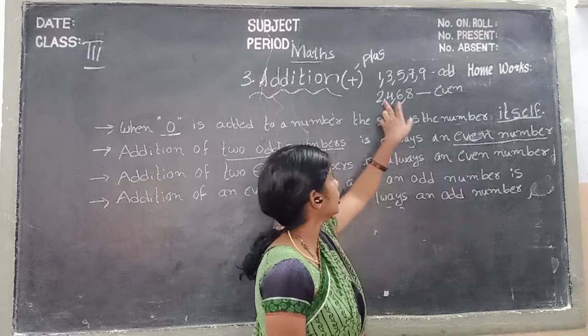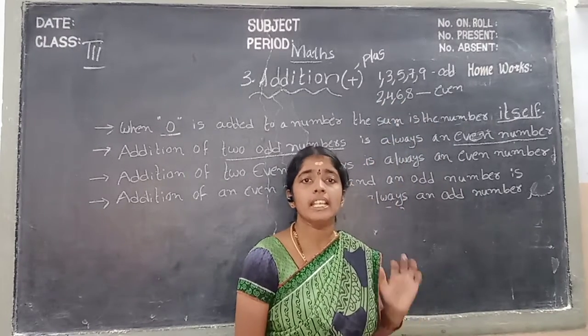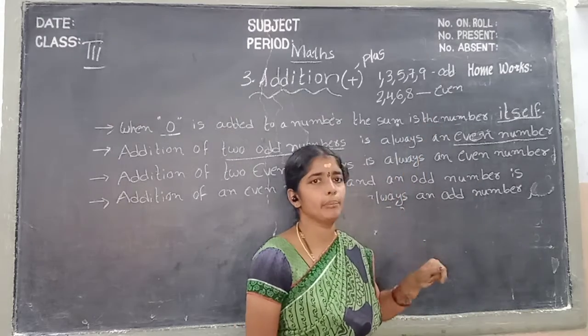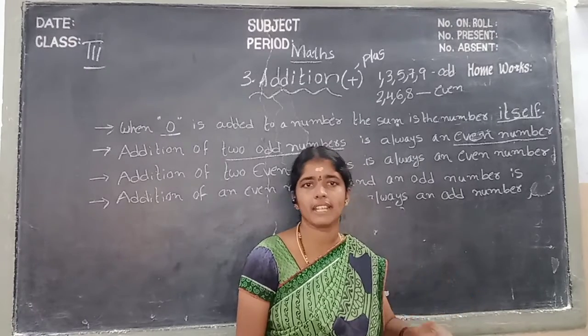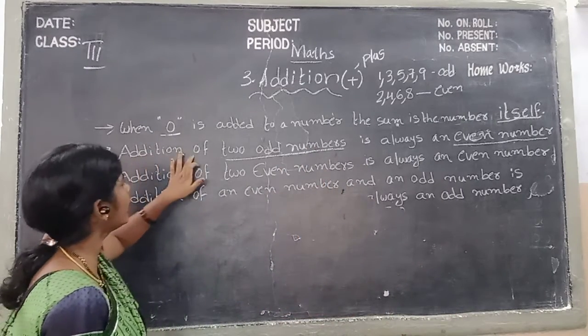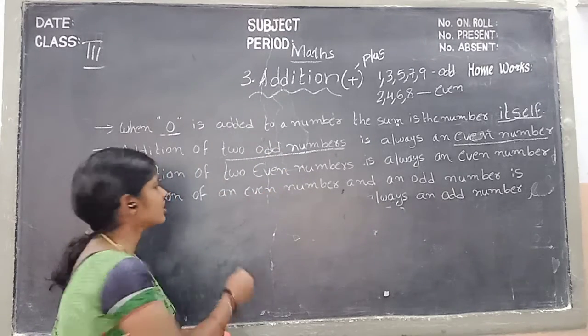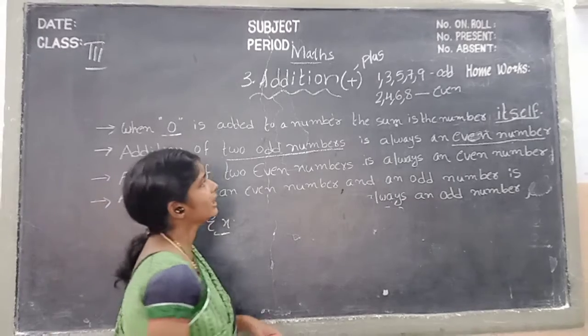Next children, 2, 4, 6, 8. These numbers in the ones place are called even numbers. See children, come to the point. Addition of two odd numbers. Can you tell me any two odd numbers, children?